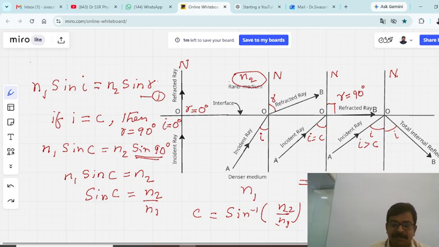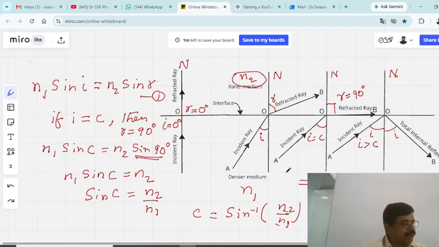This is the same principle applied in the case of glass and water. Whenever light is traveling from glass to air medium, or from water to air medium, or from glass to water medium, these are examples where total internal reflection of light takes place.